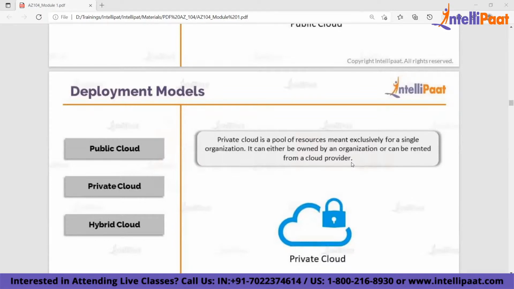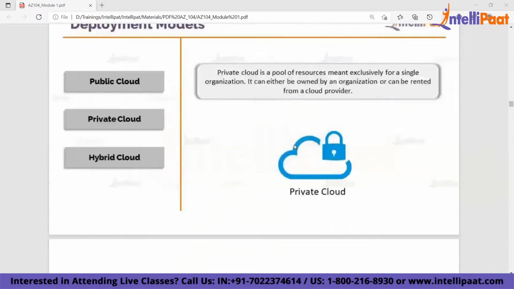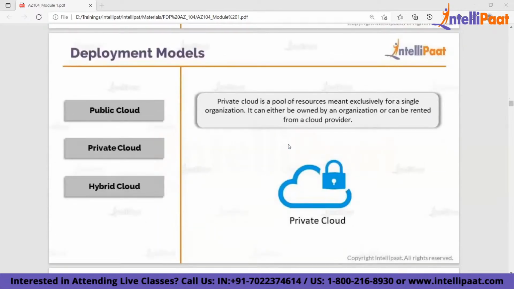An organization can have their own private cloud. The private cloud setup can be owned by an organization, or it can be rented from a cloud provider. So private cloud means you are exclusively going to have your own dedicated organizational cloud environment. Public cloud means anybody can deploy to Azure or AWS or GCP depending on their subscription. Correct? This is called public cloud. Private cloud means it is dedicated to a single organization.